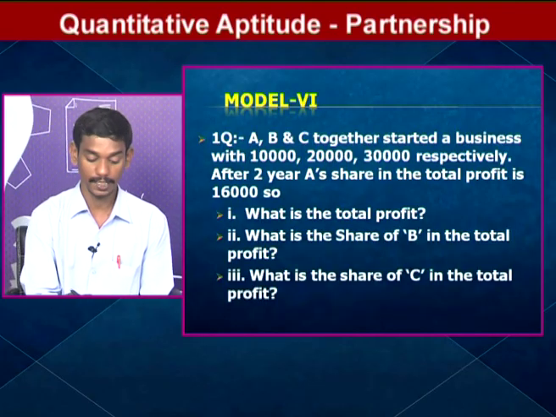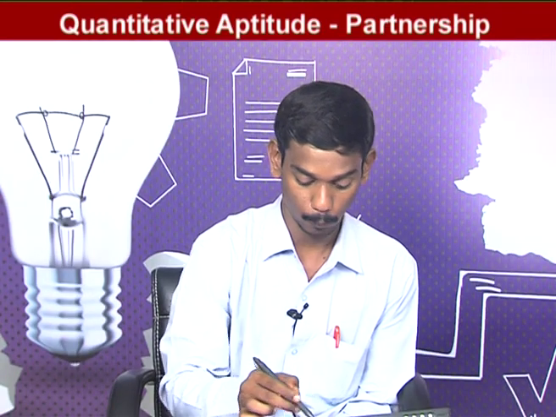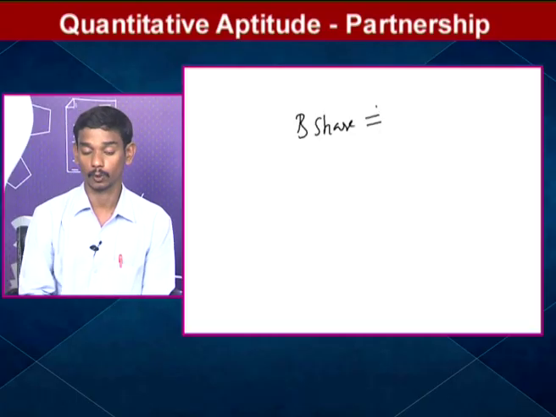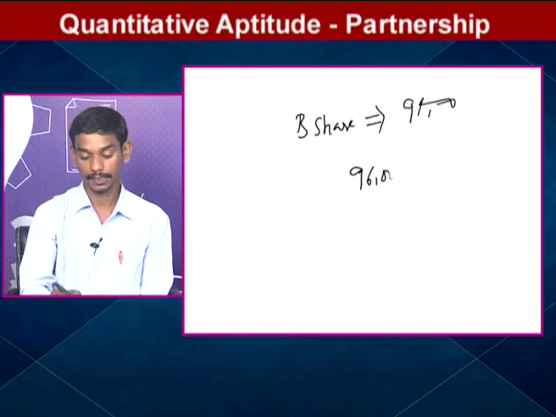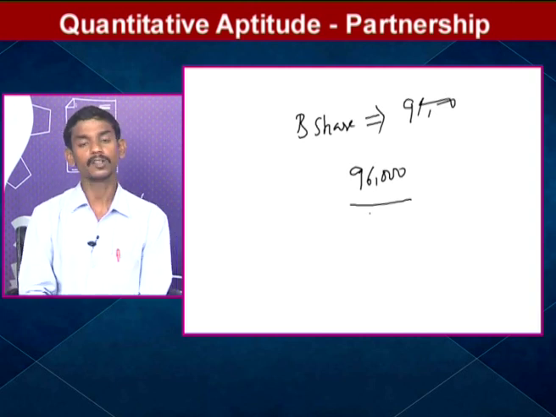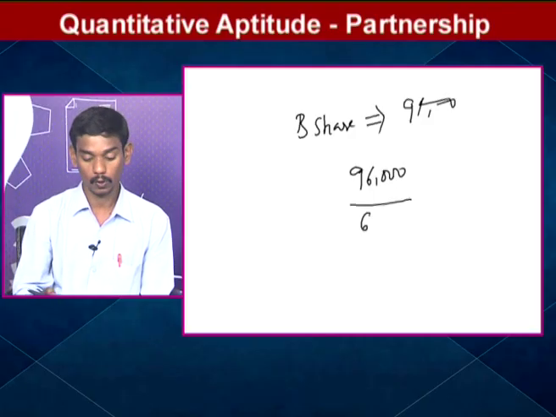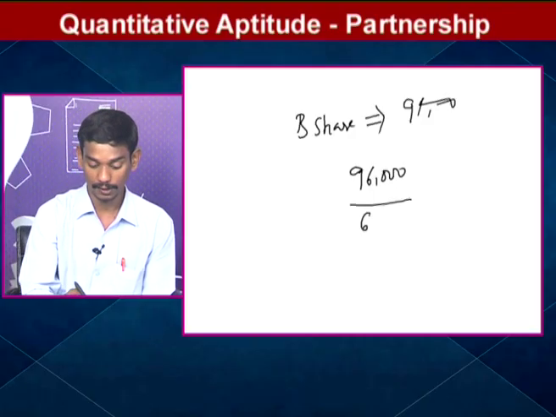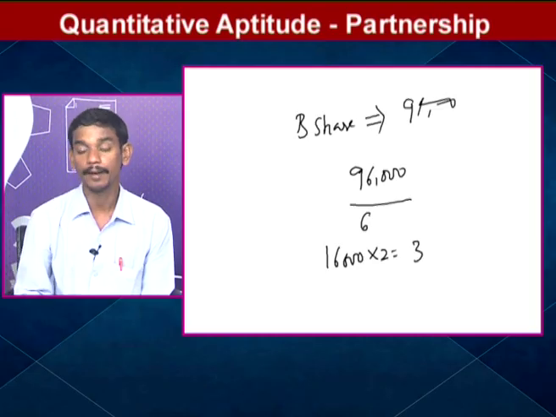And one more question is there. What is the share of B in the total profit? Total profit is 96,000, in the ratio 1 plus 2 plus 3, 6 parts. Otherwise, no need, because we already know 1 part means 16,000. B has 2 parts, so 16,000 into 2 is 32,000 rupees. This is B's share.